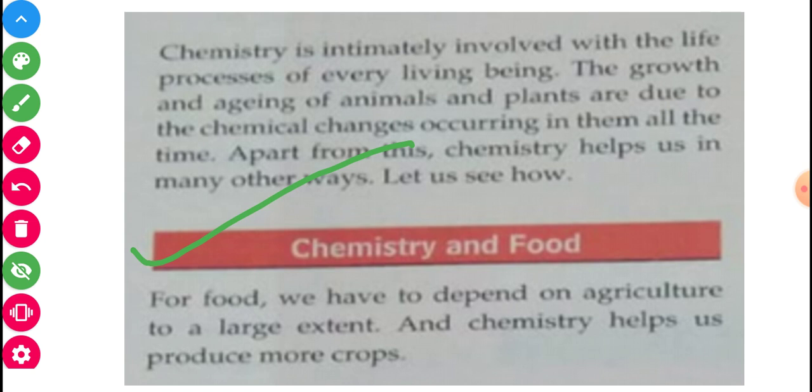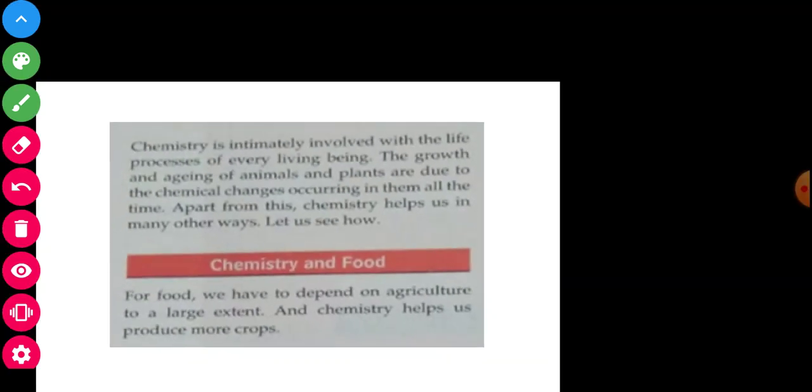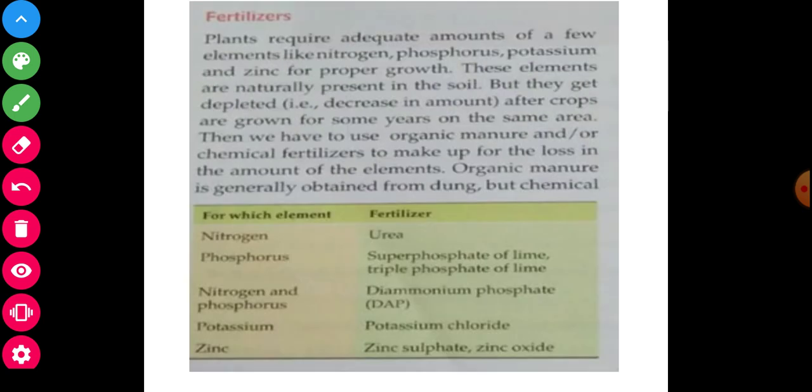My dear students, see and observe. Now we will discuss another paragraph. Fertilizer is very important. Plants require adequate amounts of a few elements like nitrogen, phosphorus, potassium, zinc for proper growth.